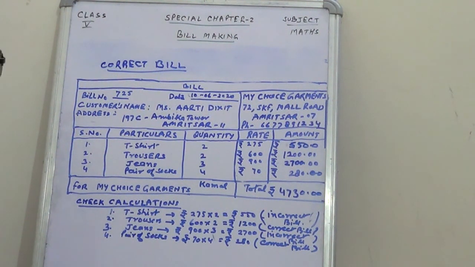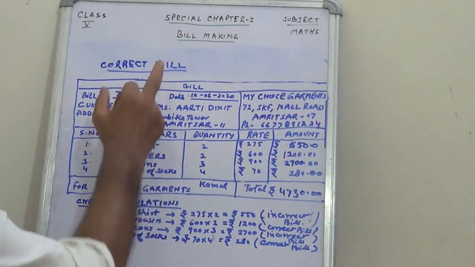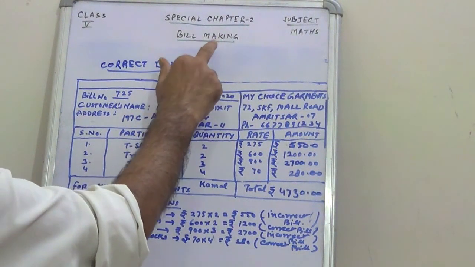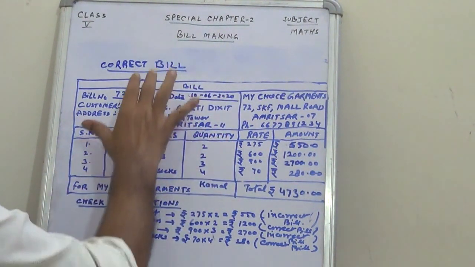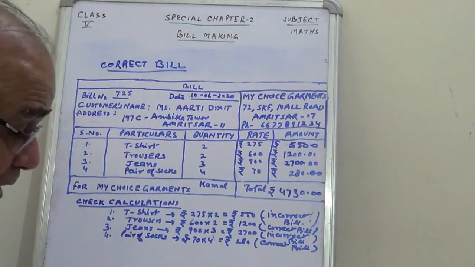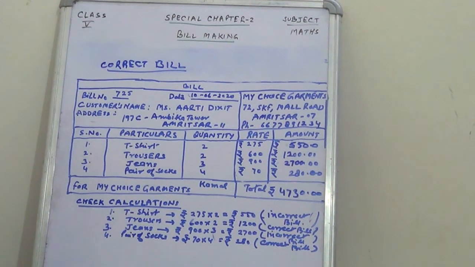So, dear children, this finishes your special chapter, bill making, that comes under money. So, this is the correct bill. They can ask you in the examination, giving a wrong bill to you, and you have to correct that, or otherwise a real bill you have to make.